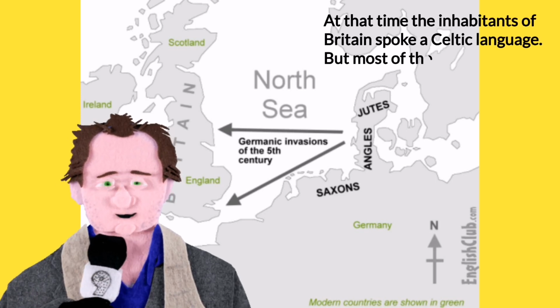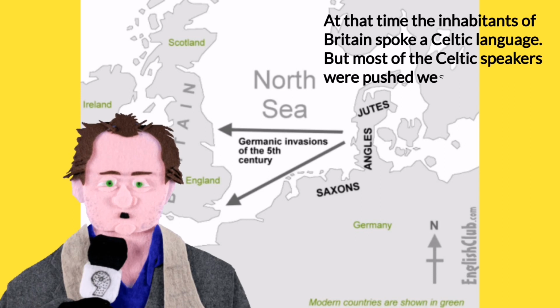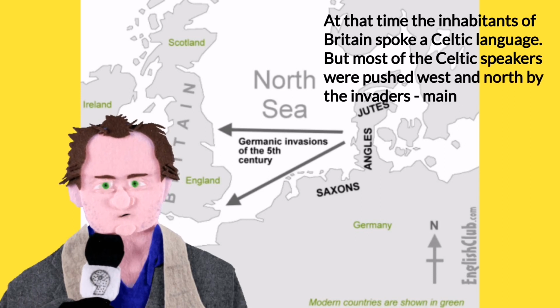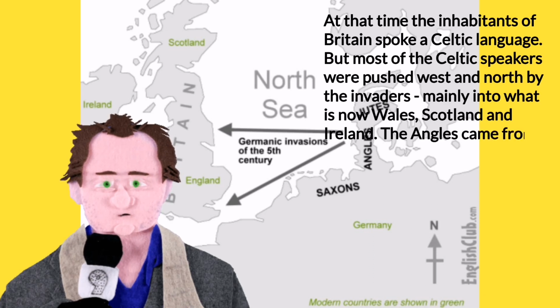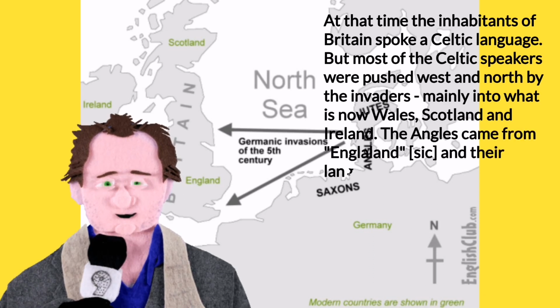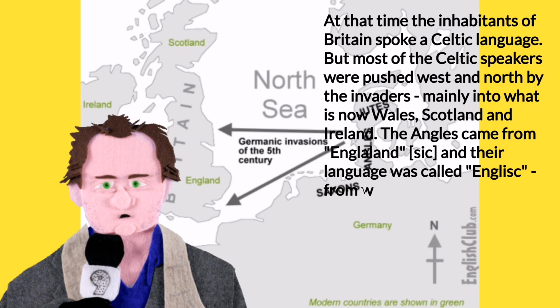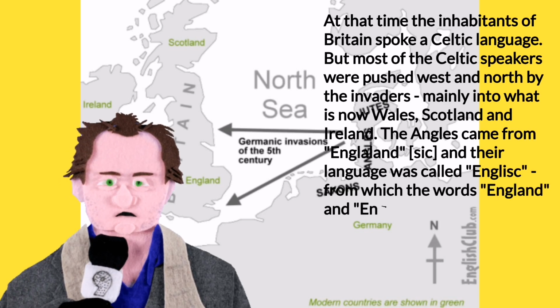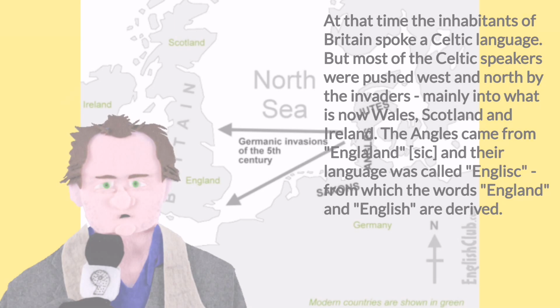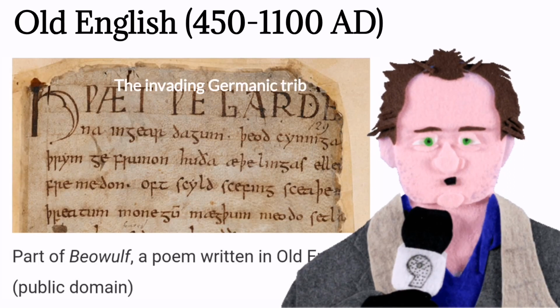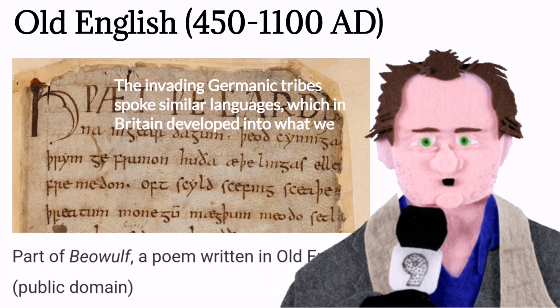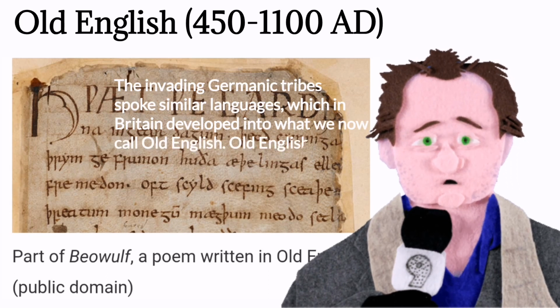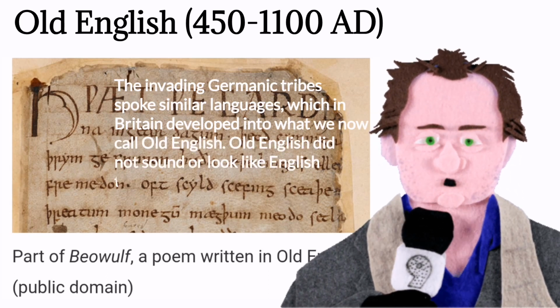But most of the Celtic speakers were pushed west and north by the invaders, mainly into what is now Wales, Scotland and Ireland. The Angles came from England, and their language was called English, from which the words England and English are derived. The invading Germanic tribes spoke similar languages, which in Britain developed into what we now call Old English. Old English did not sound or look like English today.